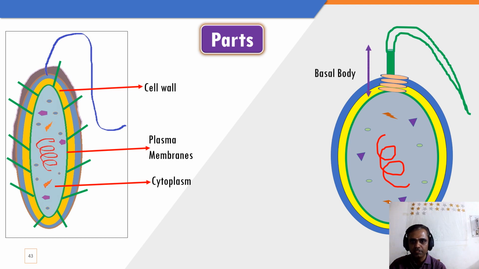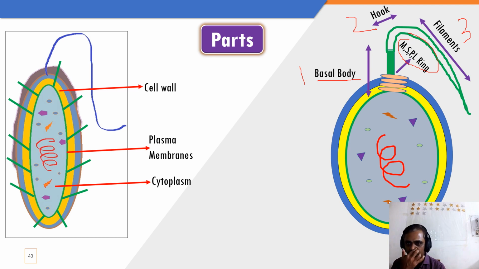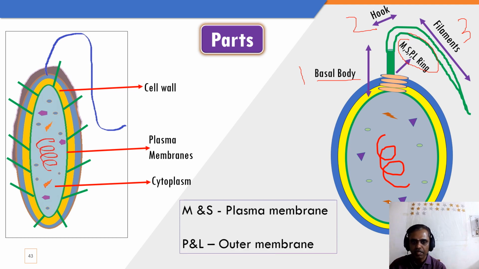Now the parts of the flagella, as we studied, are three. Number one is the basal body, number two is the hook, and number three is the filament. The basal body, for our understanding, is made up of four rings: the M, S, P and L rings. The MS ring is present inside the plasma membrane, and the P and L rings are present in the outer membrane.